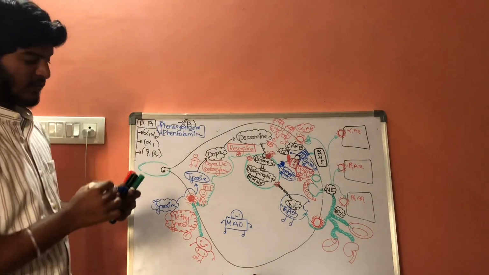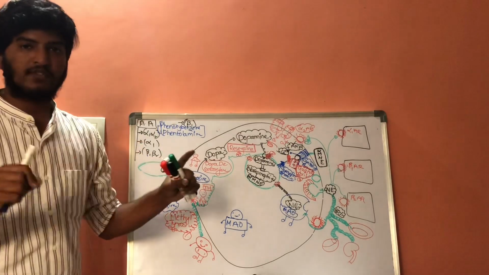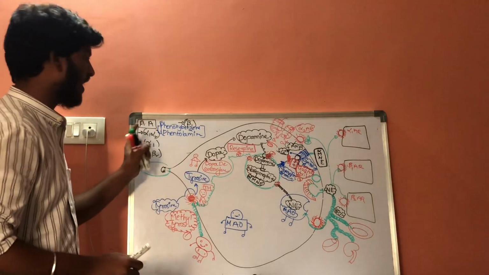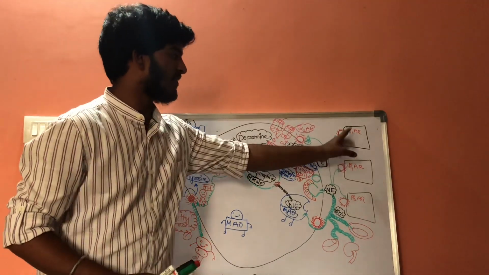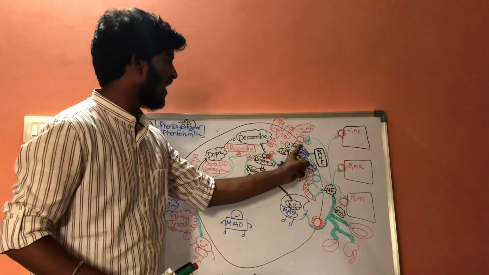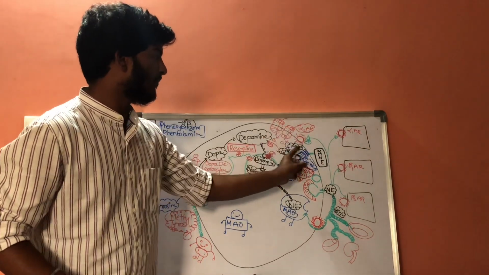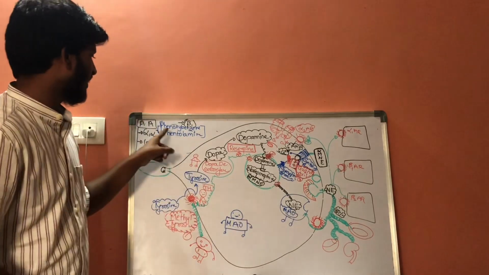These are the two drugs used for the inhibition of alpha 1 and alpha 2 receptors. Alpha 1 receptors are present on the targeted tissues, whereas alpha 2 receptors are present on post-synaptic membranes.